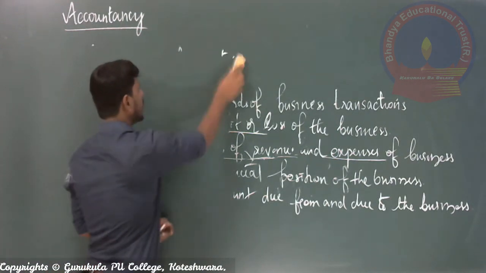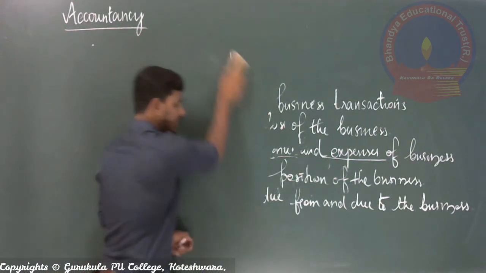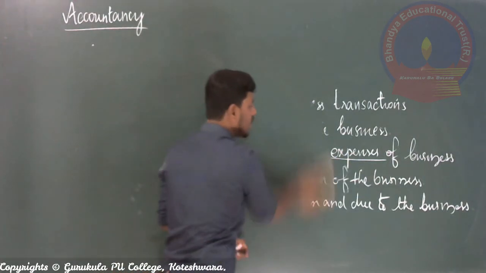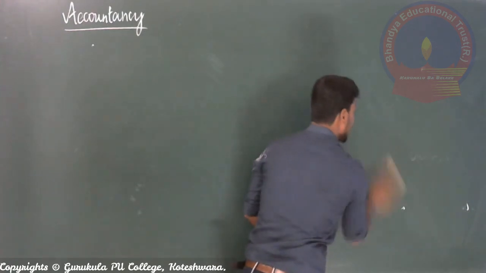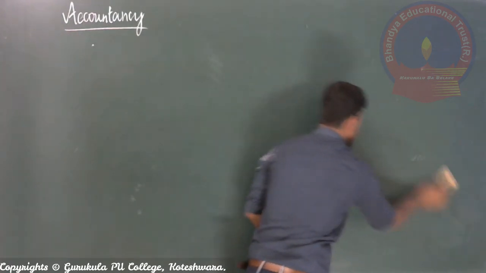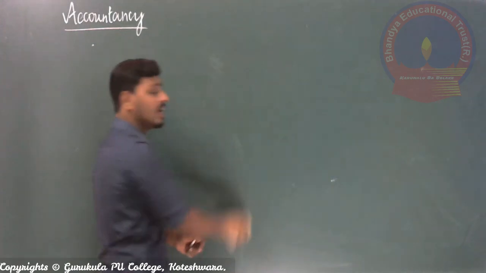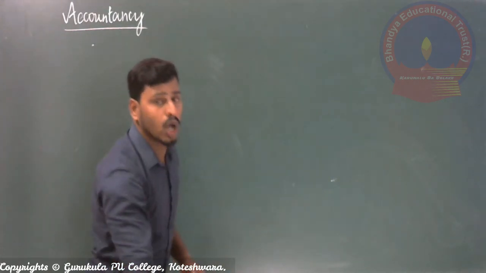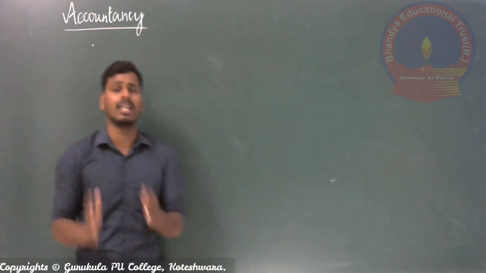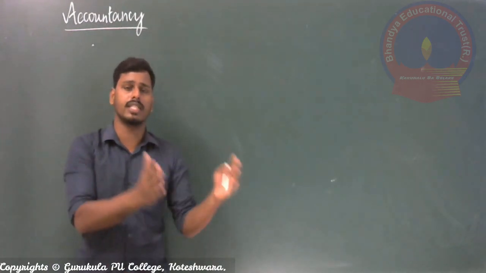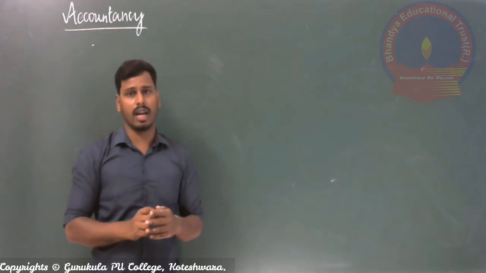If you understand, I'll go to the next concept, that is the roles of accounting. Accounting always furnishes various roles inside as well as outside of the business organization. So the roles of accounting are nothing but how accounting activities act inside as well as outside the business organizations.